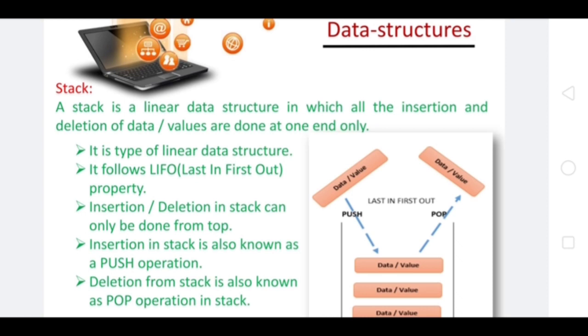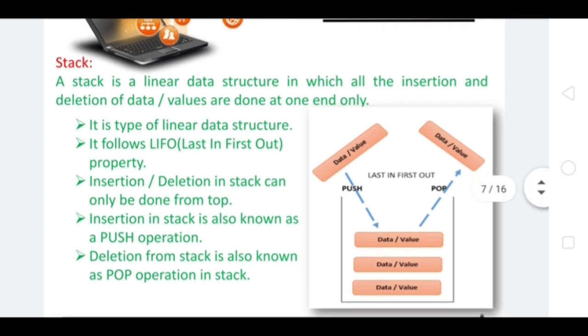So it is a linear data structure in which all the insertions and deletions are always done at one end only, and this one end is nothing but the top of the stack. The insertion in the stack is also known as a push, and deletion in the stack is also known as a pop.